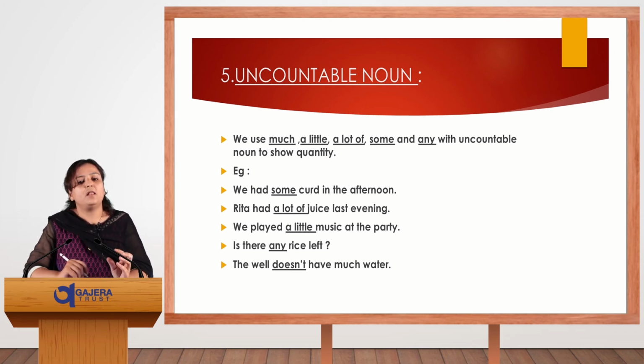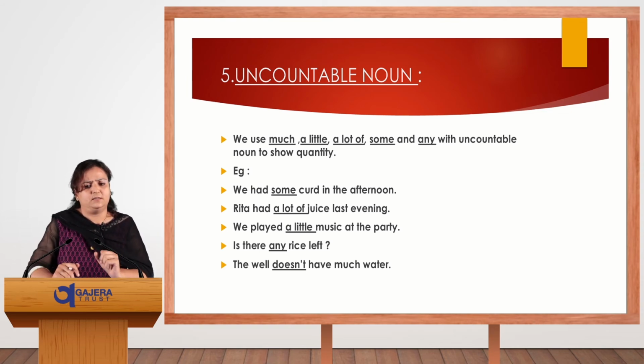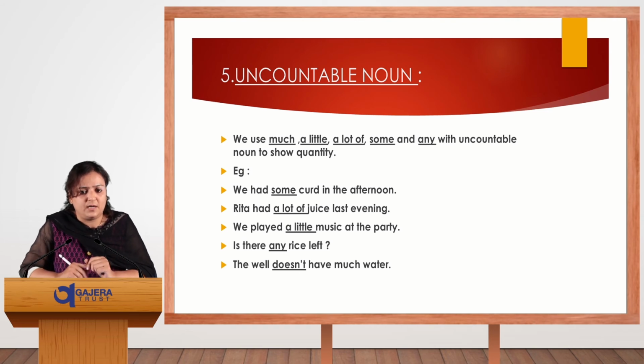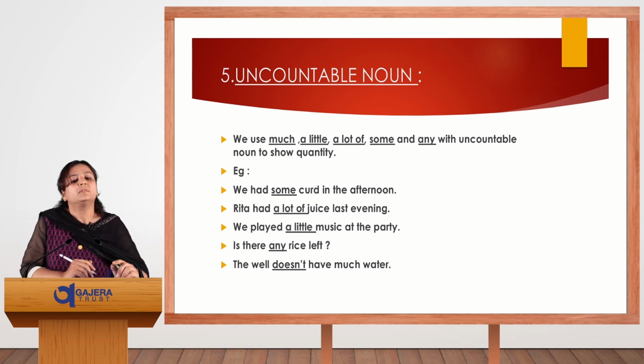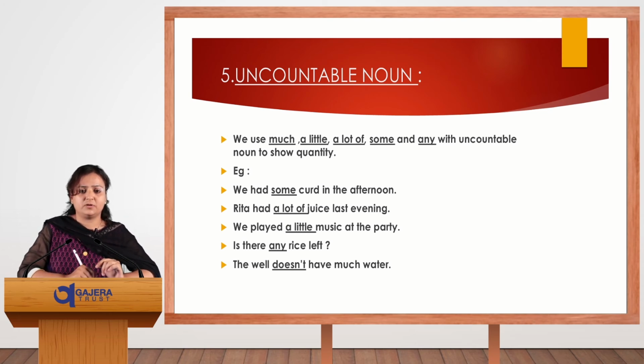Rita had a lot of juice last evening. A lot of is the quantity of juice. We played a little music at the party. A little, this is used with an uncountable noun. Is there any rice left? Any also comes with uncountable nouns.